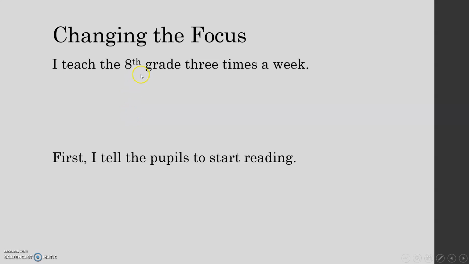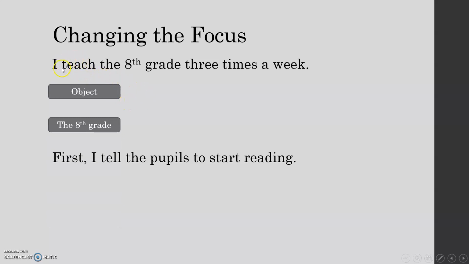The very first thing I need to do is to find the object. Let's have a look. I need the object. I always find the object after the verb. So here's the verb. This is the object. The 8th grade, the whole thing. The 8th grade.